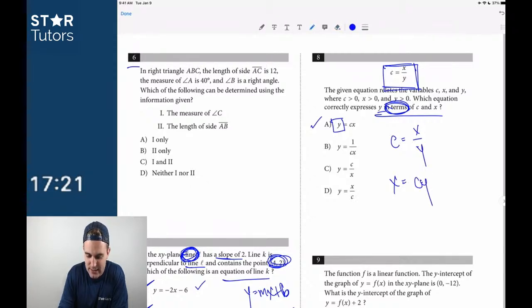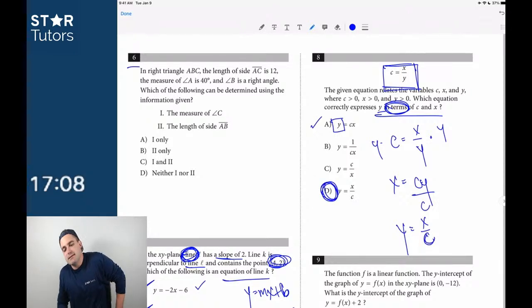Yeah, c, y. We can multiply by y and then just divide times y. Right? And then we're going to divide by c, so y is just equal to x over c for number 8. If you knew how to do that one, how easy is that question? The key to this is they're trying to get students to be worried about number 8, because there's so much going on. But if you identify these questions, right?